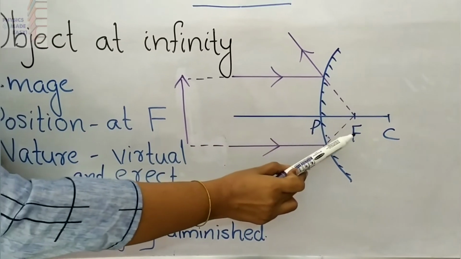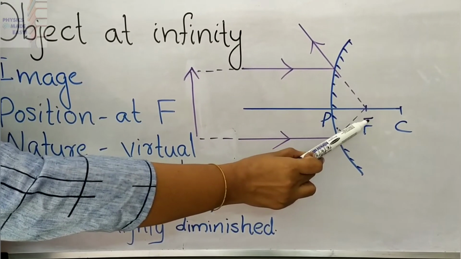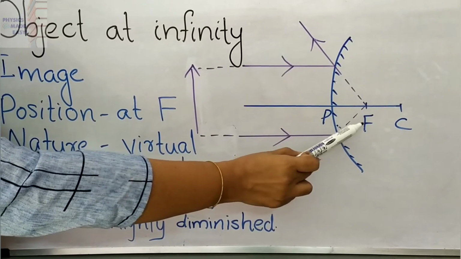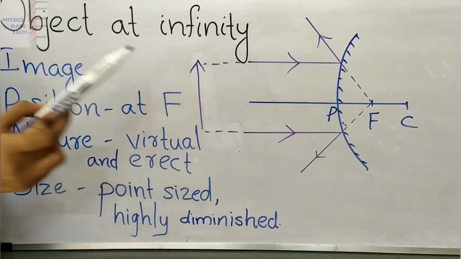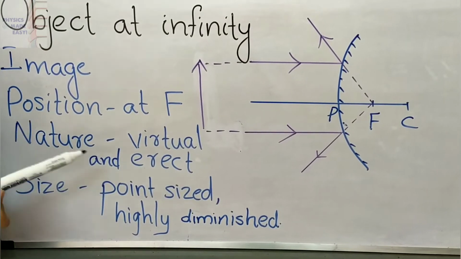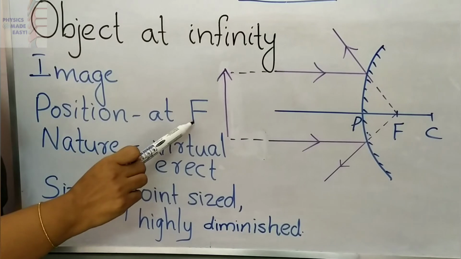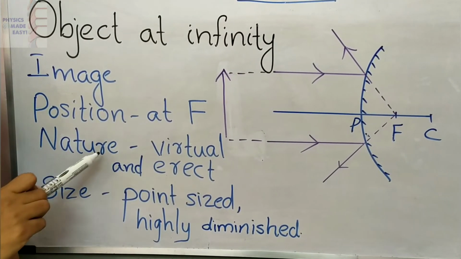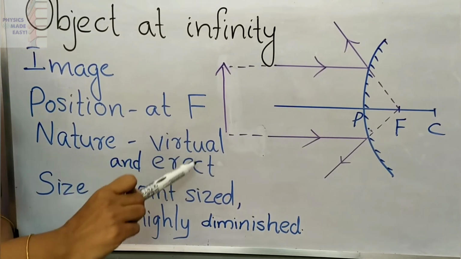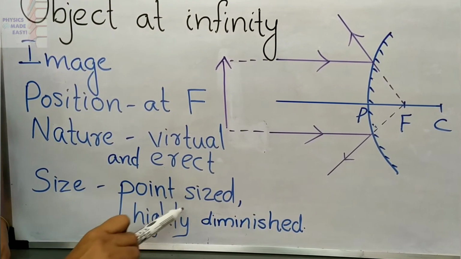Then what about the nature of the image? You know this focus is virtual focus. So here you are getting a virtual and erect image. Once more, children, if you are considering the object is at infinity, you will get the image at the principal focus in case of a convex mirror. Nature of the image is virtual and erect. What about the size? Point sized and highly diminished.